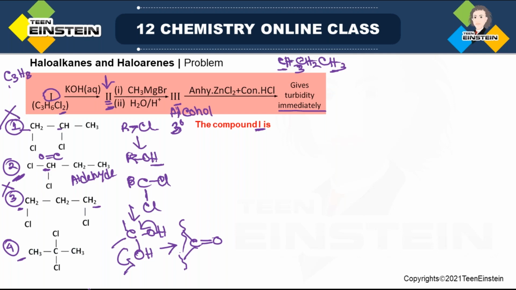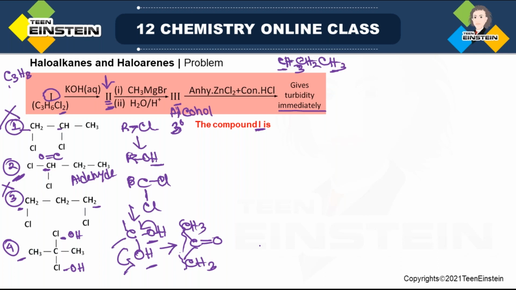So if you think through all these steps one by one, though it is not very simple, even without drawing the structures, you can reach the correct option just by applying this logic. So here when these 2 chlorines are converted to OH and OH, then this type of mechanism will be there. Ultimately, on both sides there will be 2 CH3. So this is acetone. That means 2 is acetone.